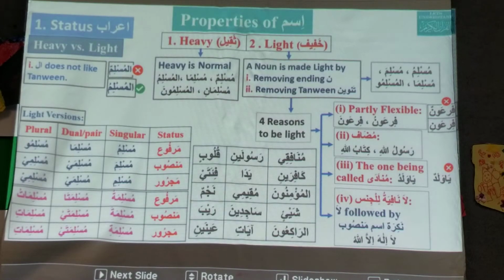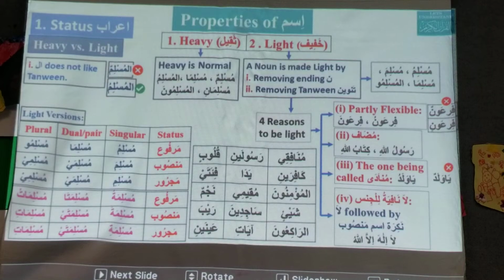In plural, we have muslimatun, muslimatin, these are the heavy ones. And these here are muslimatu, muslimati, these are the light versions. Okay? Any questions about light and heavy?